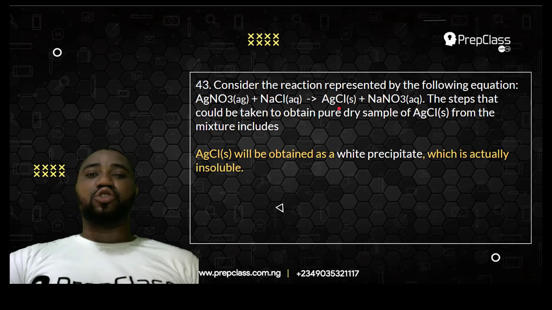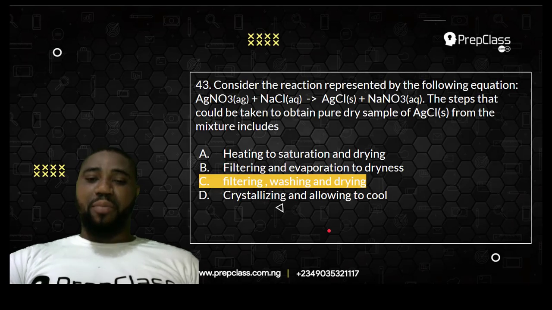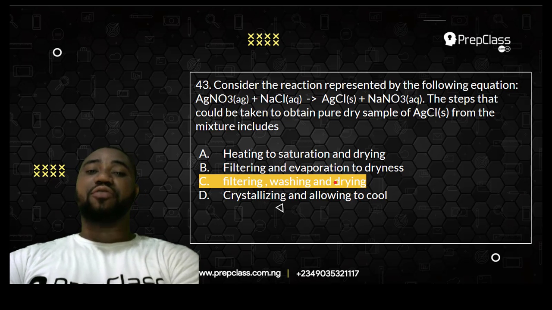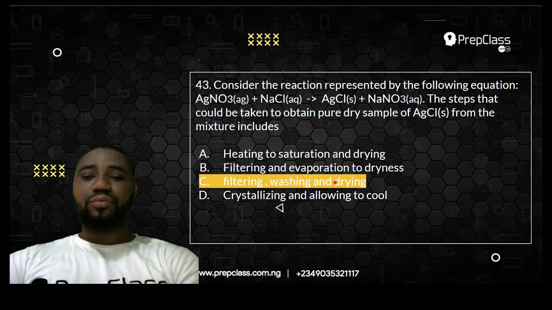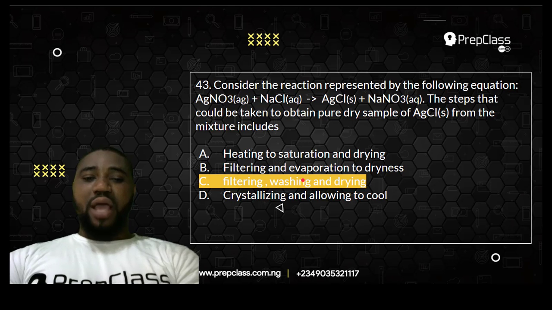Of course, the next thing you do is put it close to the window so that it will dry. So which of these options best illustrates my answer? Filtering, washing, and drying. That would be the best process because it is insoluble. So you have to filter. Since the AgCl is insoluble, you can wash it to make it clean. Then after that, you expose the filter paper to air for it to dry. It's as simple as that. So that is why C is your best choice, or your best answer.